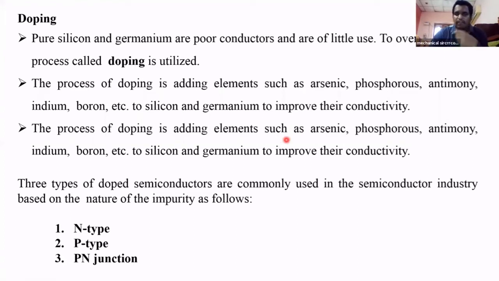I will explain. Here we have different types of material according to the doping: N-type, P-type and PN junction. N-type semiconductors, P-type semiconductors, and one more type is the PN junction. The type of semiconductor depends on the doping process. What kind of element is doped into the semiconductor decides the type of semiconductor. I think you got some idea about doping.